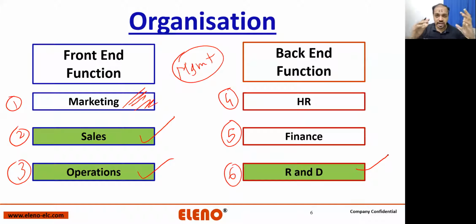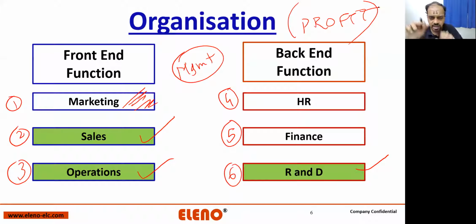Now let's understand how exactly an organization works. Organizations are made for profit. Am I right or wrong? If I'm right, just type in R. If I'm wrong, just type in W. Organizations are made for making profits. Am I right? What is a profit? Somebody's profit is not somebody's loss. We are not in the communist era, right? We are in a capitalist regime.